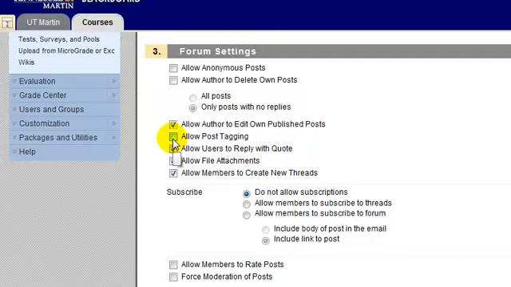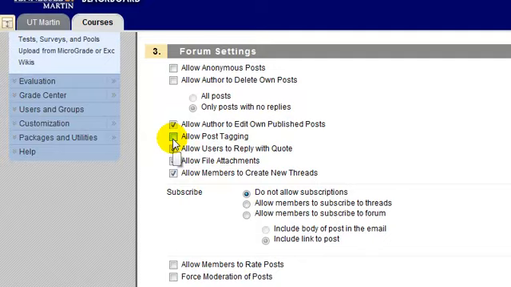Post tagging is a tool that you can use as the instructor to tag each post with certain keywords that perhaps you would like to search for later. For example, if a student is talking about a very broad topic and there are 5 or 6 or 10 different things that they could possibly talk about, then maybe once you read their post and they talk about 2 or 3 of those 10 items, you could then tag that post as they talked about this item, and this item.